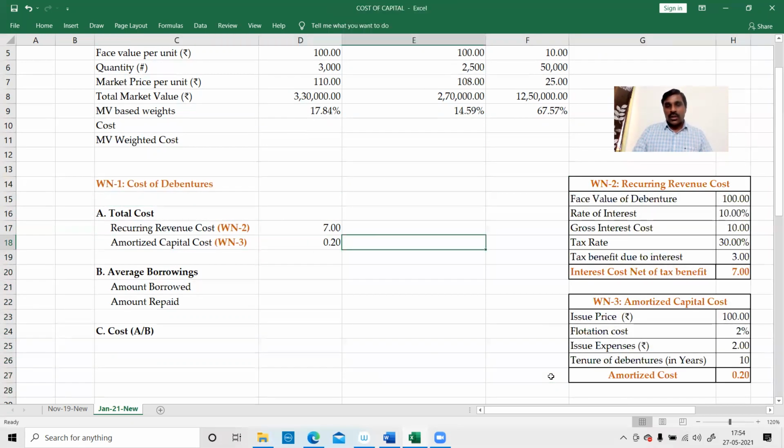Next, revenue cost. What is the total revenue cost here now? Sum up. If I total these two points, this will be 7.20 is the total revenue cost. Total revenue cost is 7.20.